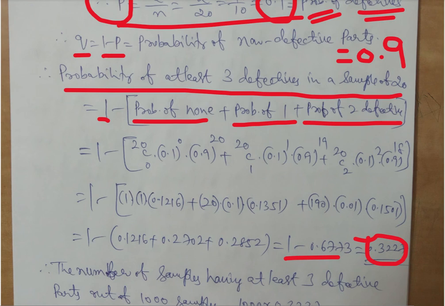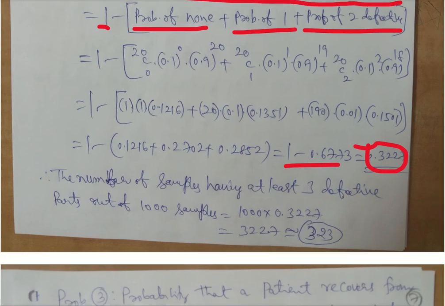Again nC2, that is 20C2, p power 2, q power 20 minus 2, 18. So substitute that, you will get this value. So final value is 0.3227, which is the probability that at least 3 defectives will be there in a sample of 20.